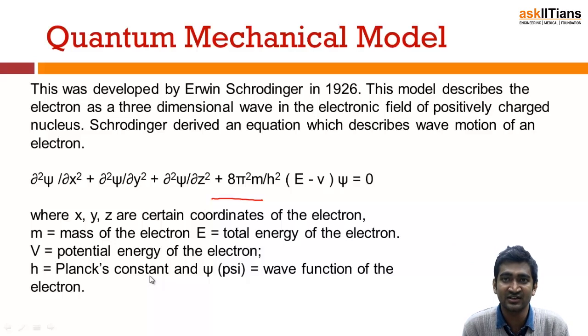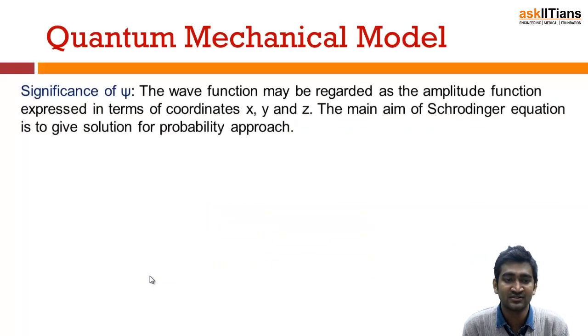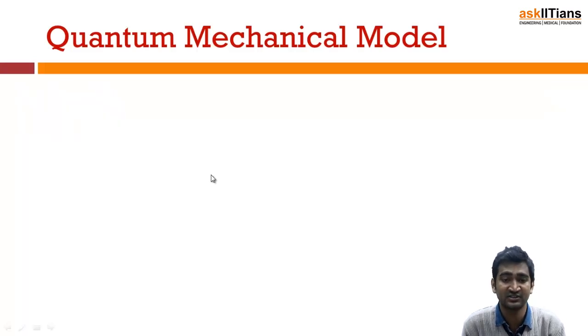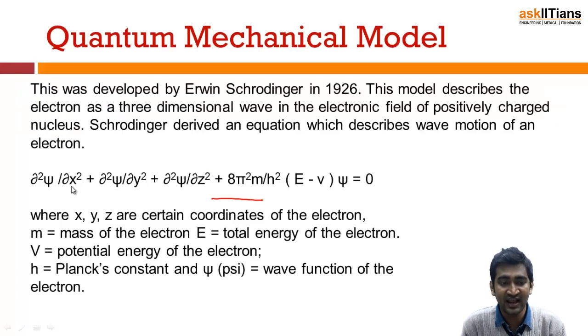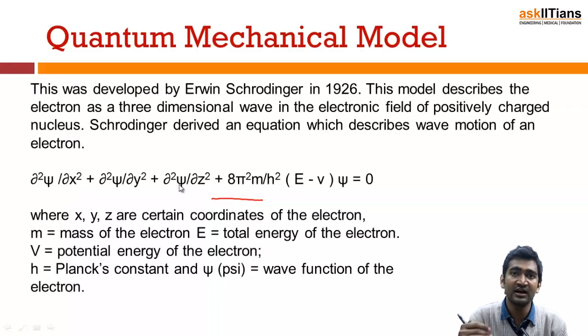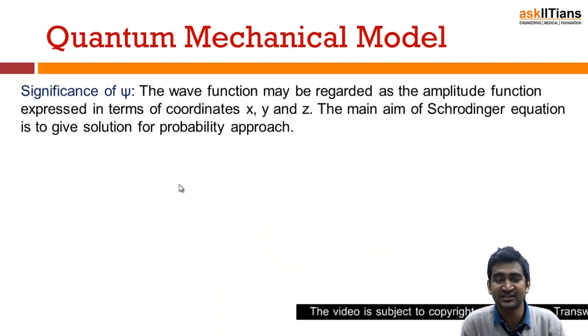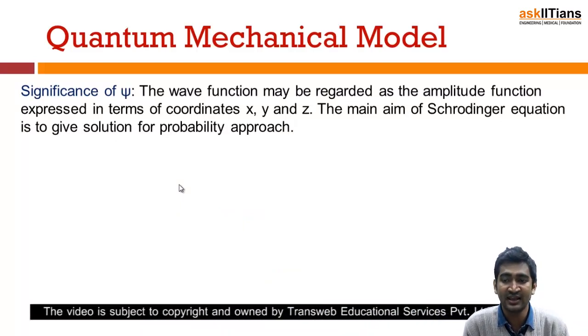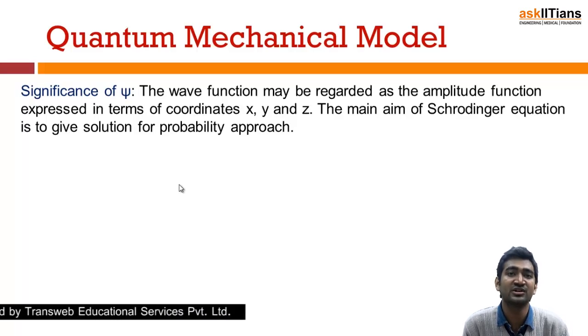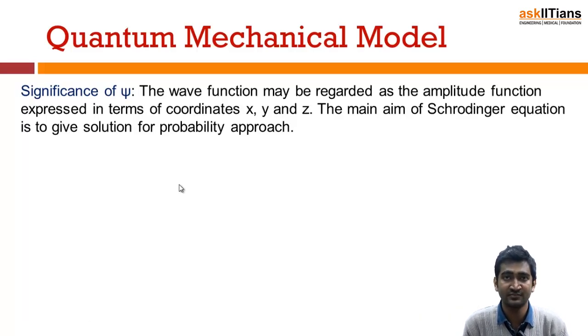Now what is the wave function? I'll come to that. What is the significance of wave function? It is actually regarded as an amplitude function, which is expressed in the x, y and z coordinates. Like in the previous slide, you can see x square, y square, z square. So here I am denoting the coordinate position. That's the significance of wave function psi, and the main aim was to give the solution for the probability approach. Means if I want to find which electron is present at what position.